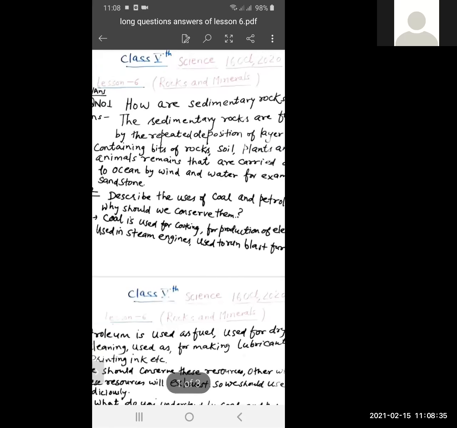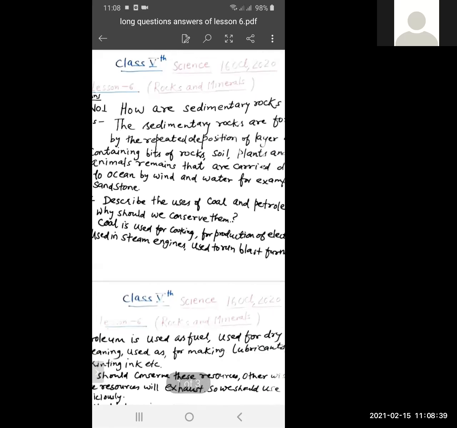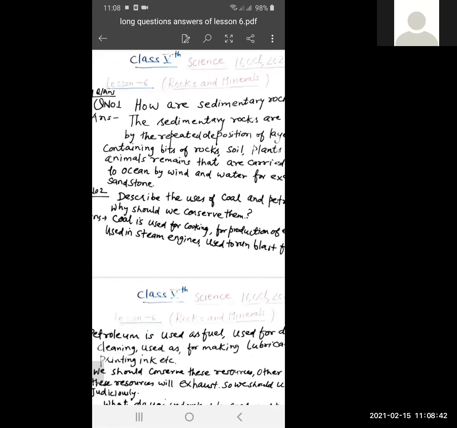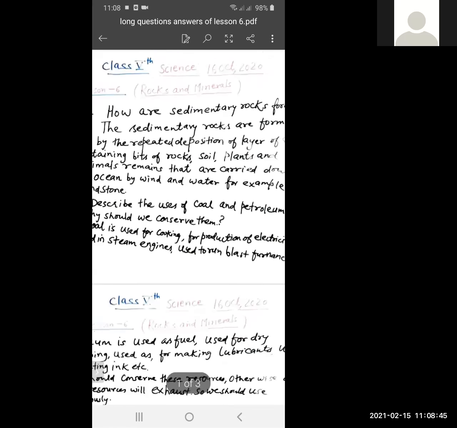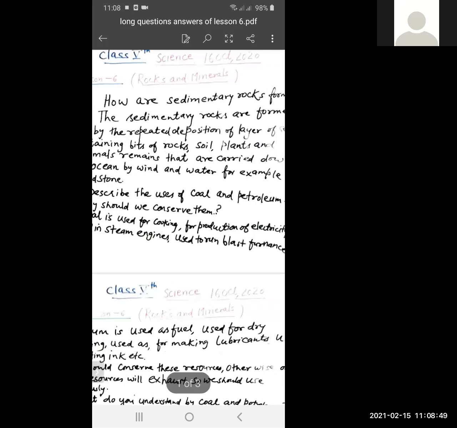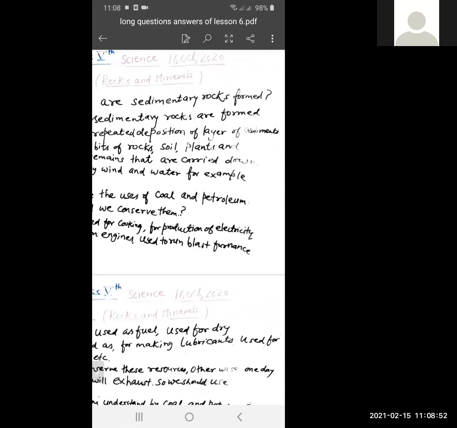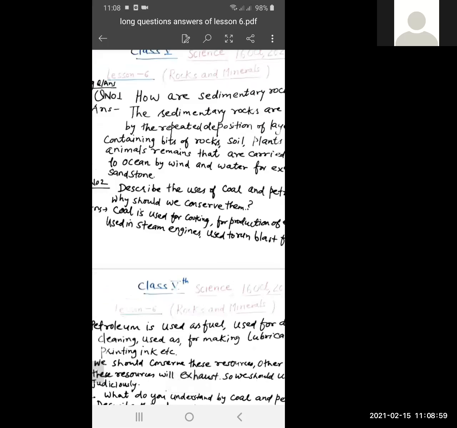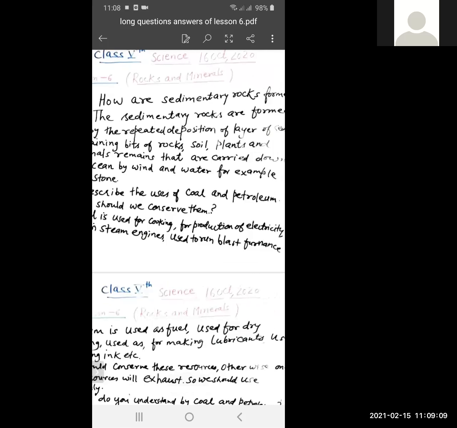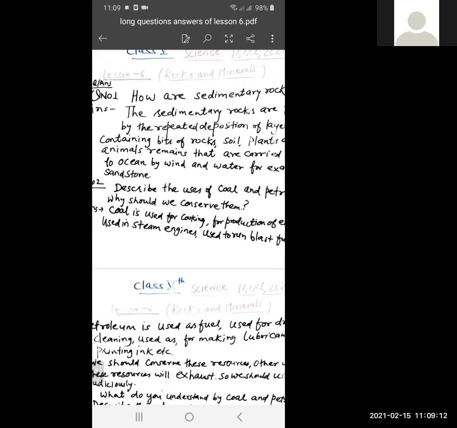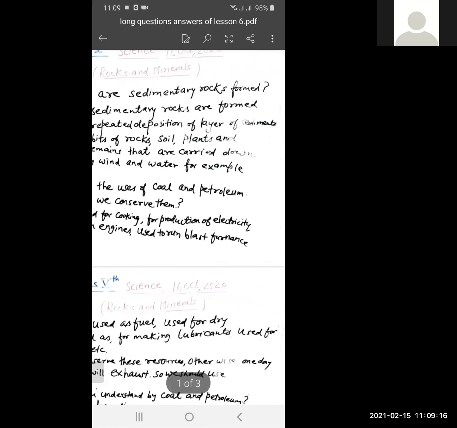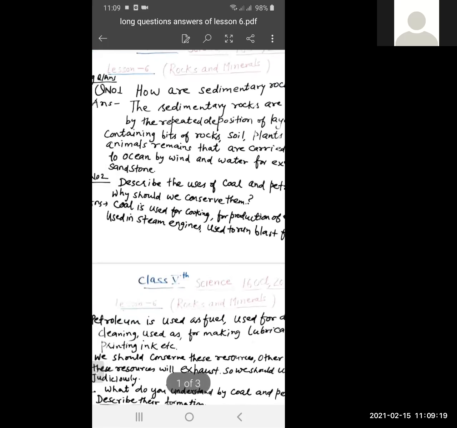Again, I'll read it out. How are sedimentary rocks formed? The answer is, the sedimentary rocks are formed by the repeated depositions of layers of sediments containing bits of rocks, soil, plants and animals remains, that are carried down to ocean by wind and water.